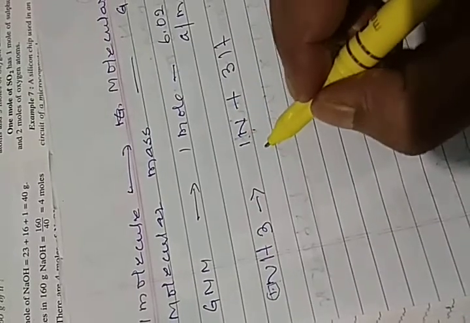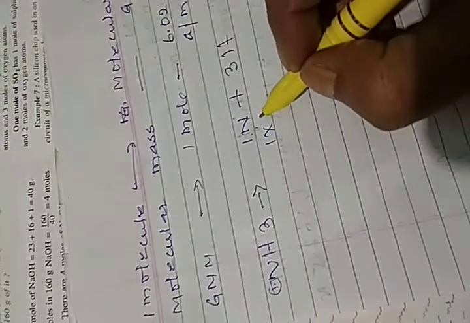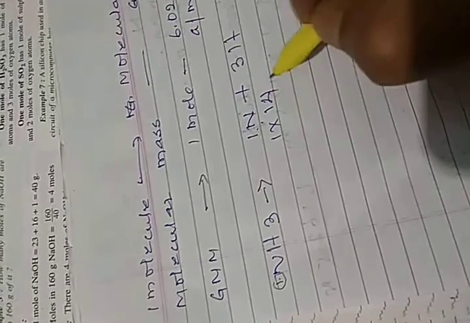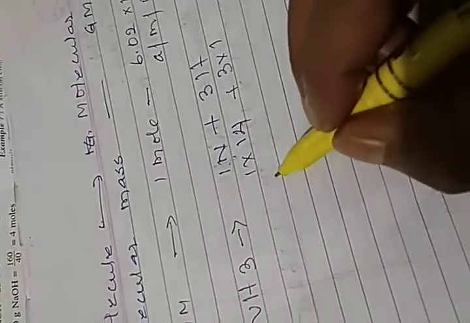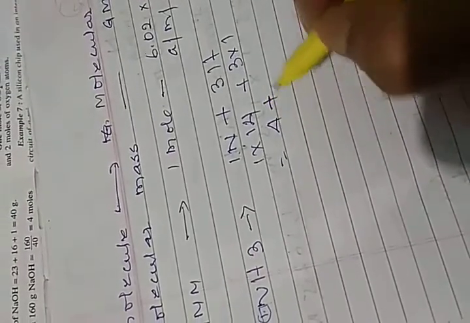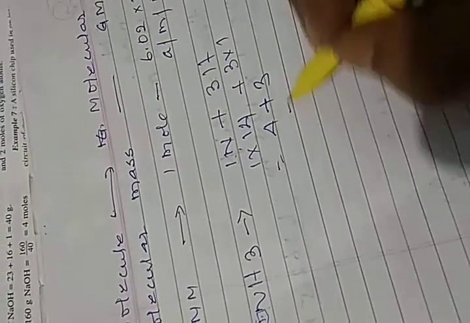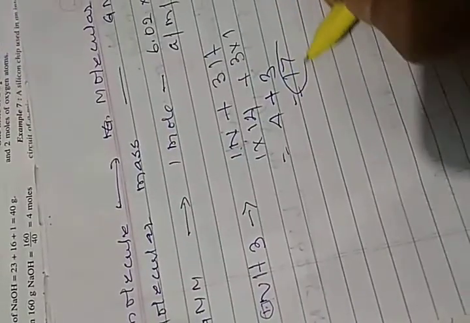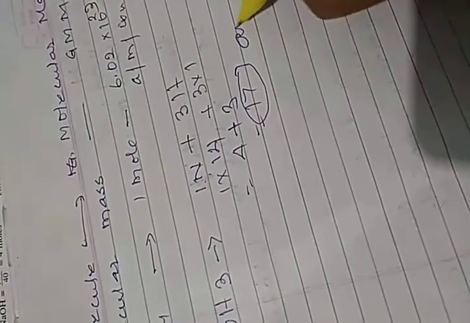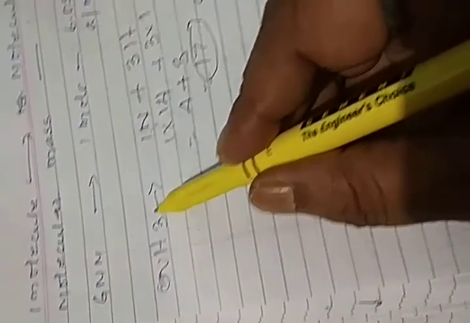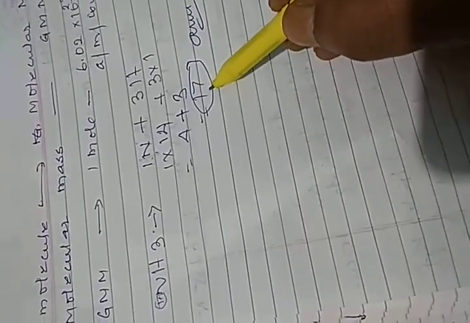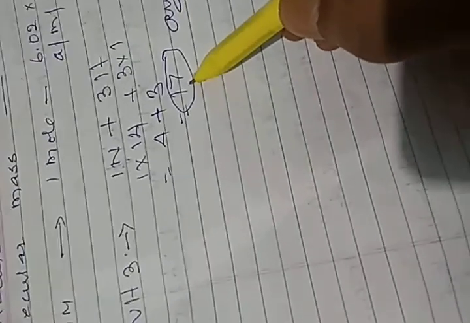Its mass will be 1 into 14 plus 3 into 1, which is 14 plus 3, equal to 17. So its mass is 17 AMU, the mass of one molecule of ammonia.